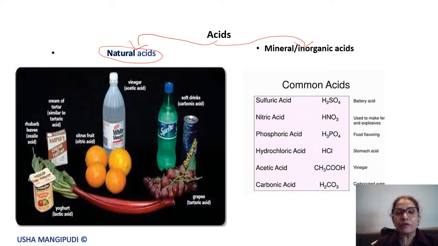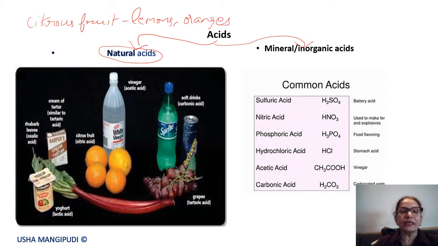They are present in fruits, in green leafy vegetables, and you can also find them in certain dairy products. So for example, you have citrus fruits, such as lemons and oranges.